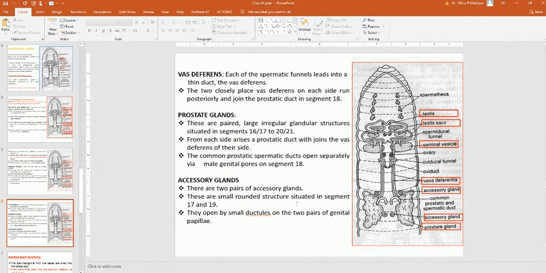These are small rounded structures situated in segments 17 and 19. They open by small ductules on the two pairs of genital papillae.